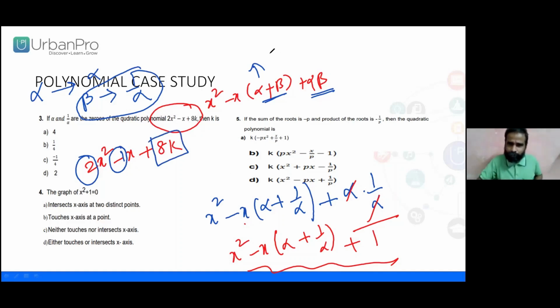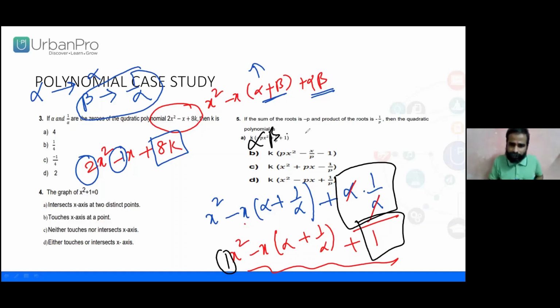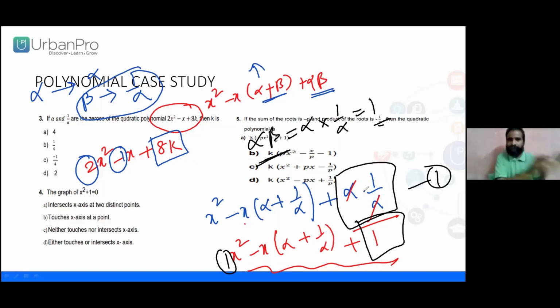Now, we were discussing alpha beta, the product of zeros. If I take alpha beta, that is alpha into 1 by alpha, which is 1. The product is 1. Clear? No confusion? The roots we were given are interlinked with the polynomial 2x square minus x plus 8k. Now, what about the sum of the two zeros? That is minus b by a, the minus x coefficient by the x square coefficient, as we know.